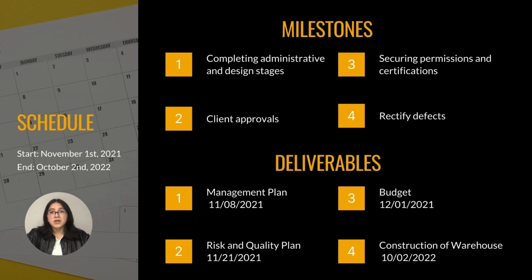Now, as we know, every project must have an order and time. So for our schedule, we consider the start date for the project to be November 1st, 2021. And according to different activities and processes that will be carried out, we estimate that the project will conclude on October 2nd, 2022. From the distribution of the schedule, we can highlight milestones such as completing the administrative and design phases, obtaining project approval, securing permits and certifications, and rectifying any defects. And for the deliverables, it is important to mention the management plan, the risk and quality plan, budget, and finally, the construction and completion of the automated warehouse.